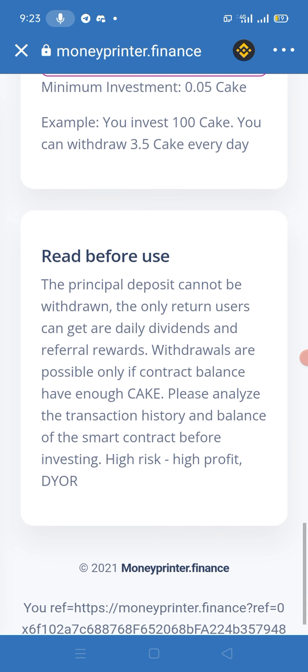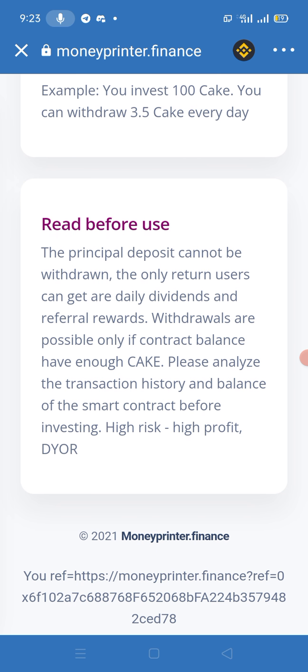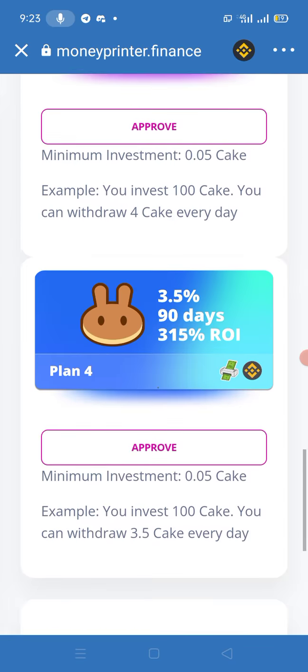Before using this, you can read carefully that the principal deposit cannot be withdrawn. The only returns a user can get are daily dividends and referral rewards. Withdrawals are possible only if the contract balance has enough cake. Please analyze the transaction history and balance of the smart contract before investing. High risk, high profit.